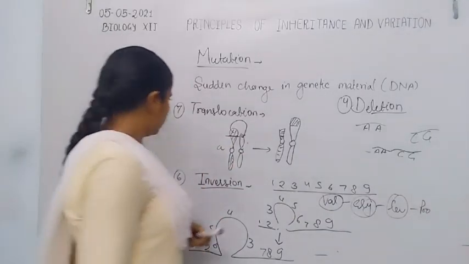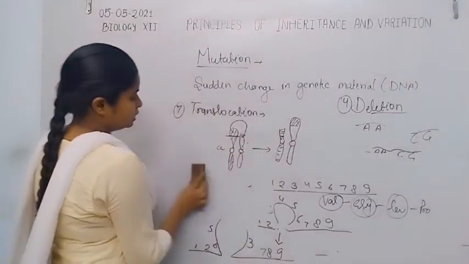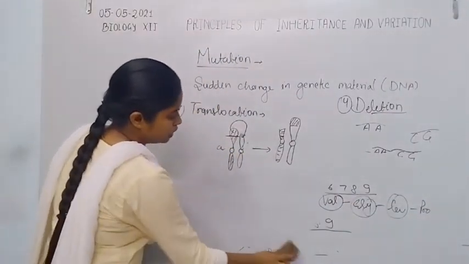Now the last one, the eighth, is the formation of thymidine dimer, which is caused by UV radiation.